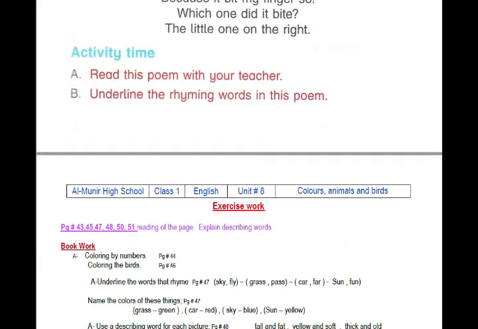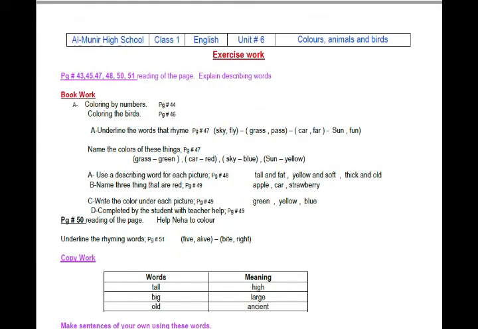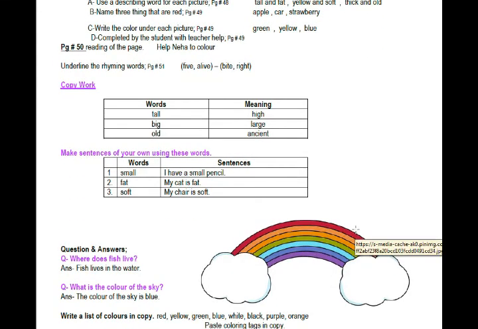Now this is the time to do the exercise work, which should be done in your copies. So take out your copies and write the unit and the topic and then start the copy work.